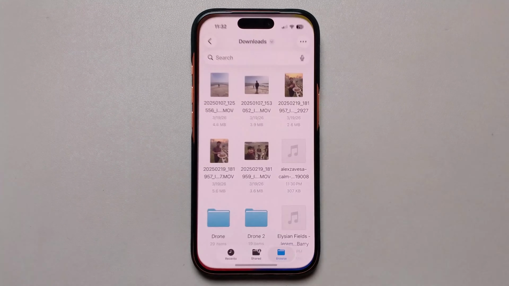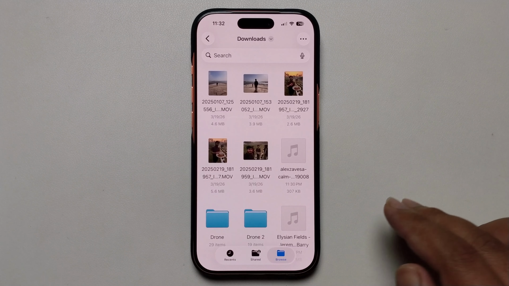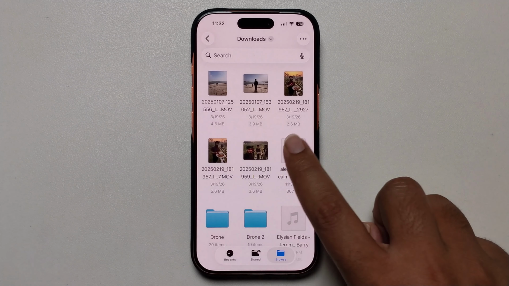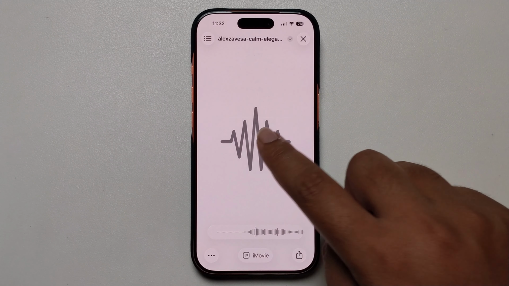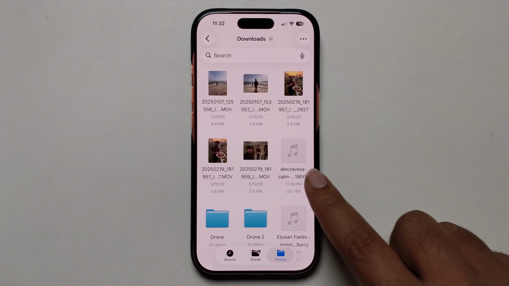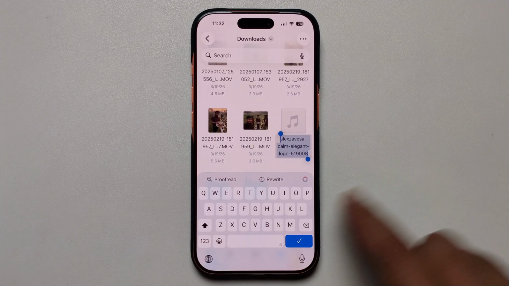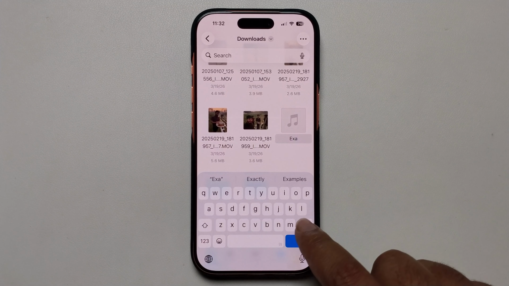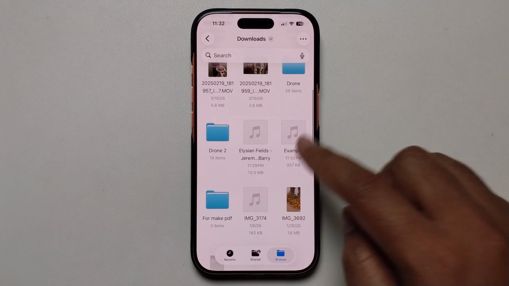Okay, alright. Now I'm opening my Files app and you just select any sound, audio, or ringtone. Like, I'm selecting this sound. At first, rename this: long press to rename. Press on the right mark.